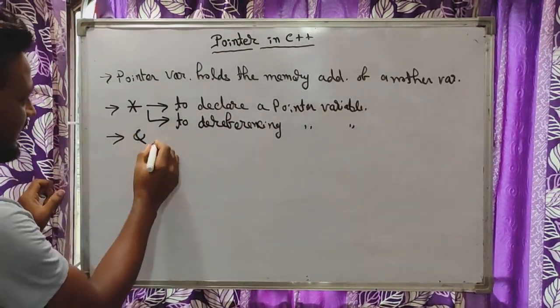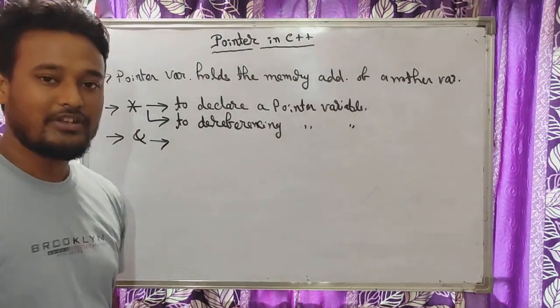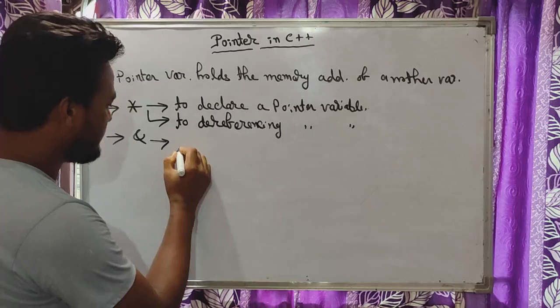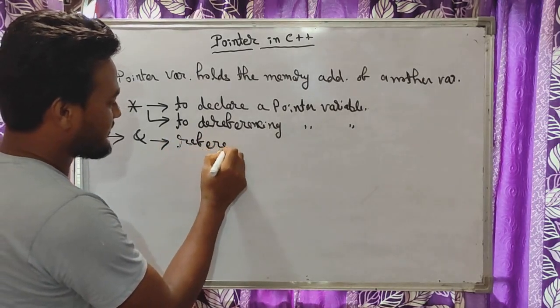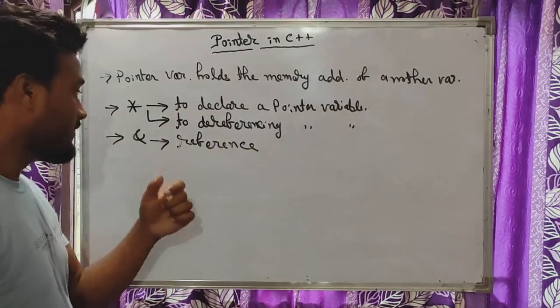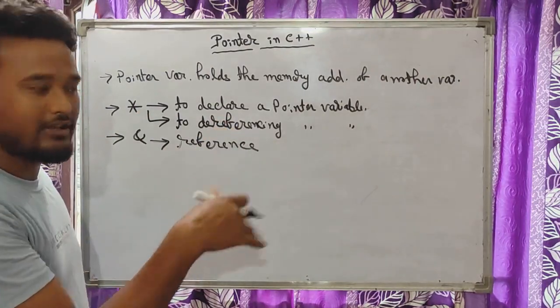The second operator we are going to use is the ampersand. Ampersand is used for reference, to give the memory address. So mainly we use this to give the reference. I hope this is clear. I'm going to give you some examples, then it will be clear to you all.